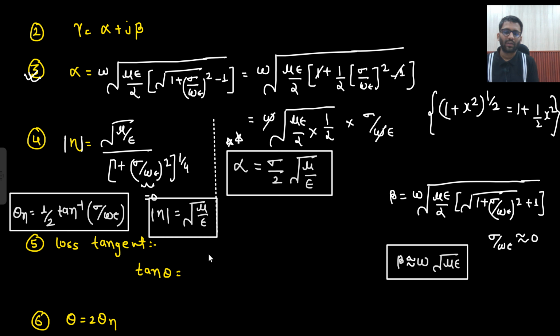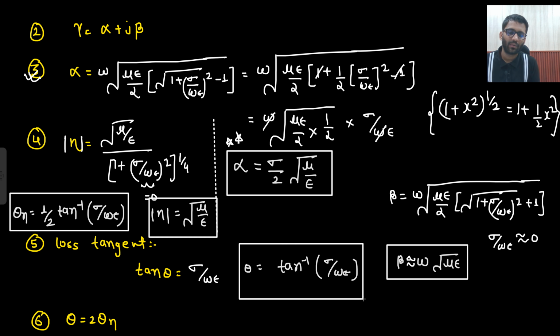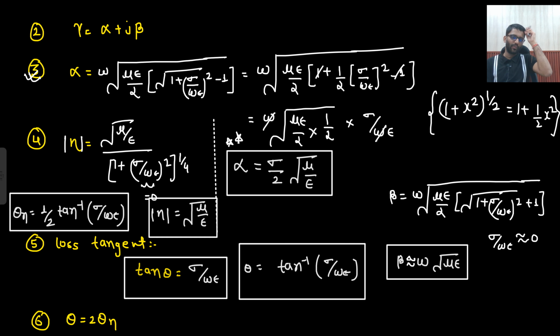So how will the loss tangent be given? This is how the loss tangent will be given, theta equals tan inverse sigma by omega epsilon. I will put brackets on a lot of points, but what you need to remember is only this thing. Alpha is equal to sigma by 2 under root mu upon epsilon. Beta is this expression which we already know. Eta is this expression which we already know. This expression also we already know. Is that clear to you?